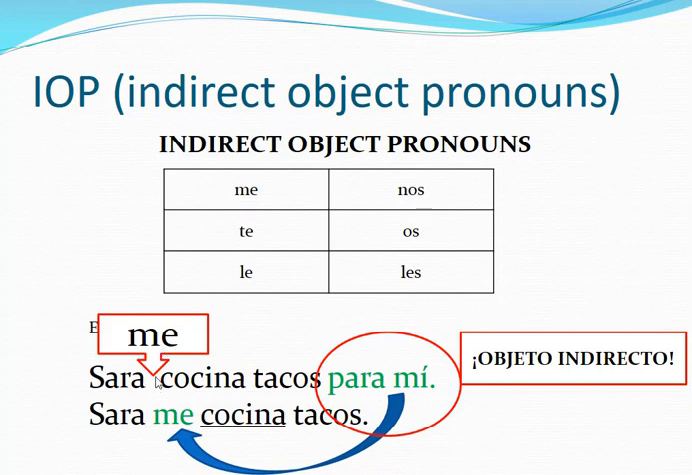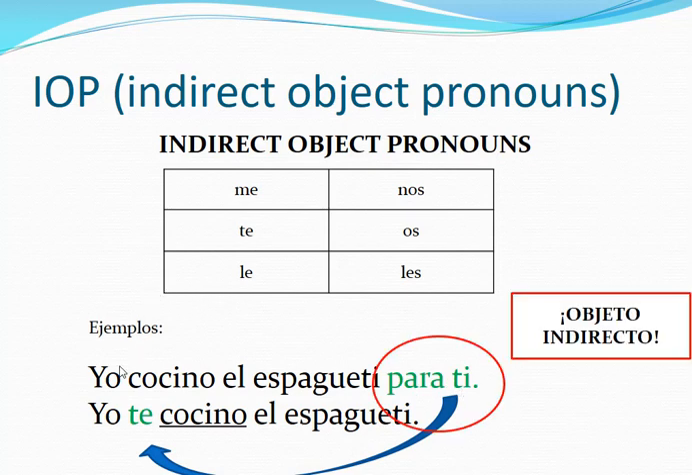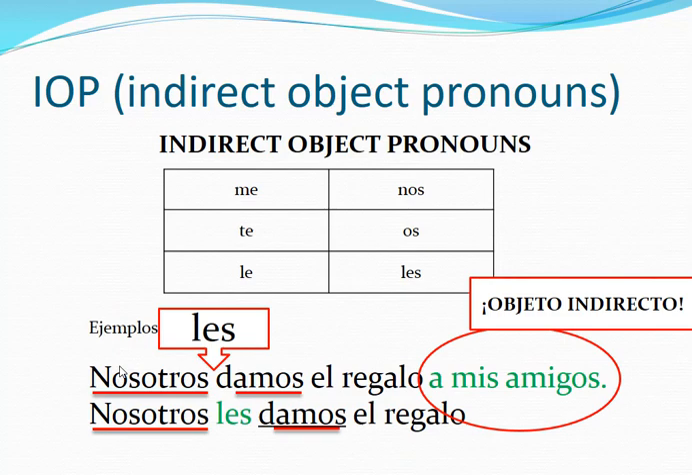Okay? So the sentence, yo cocino el espagueti para ti. If we have an indirect object there, it will need to have that te already there. So this sentence will be yo te cocino el espagueti para ti. Or yo te cocino el espagueti. This is not necessary. But if you have it there, if it exists, it needs the te. There's an indirect object, put the te right there. Objeto indirecto, the le should be already there in the original sentence.